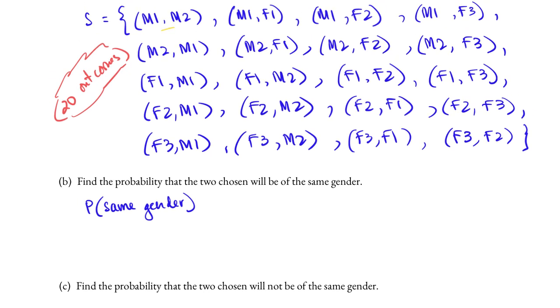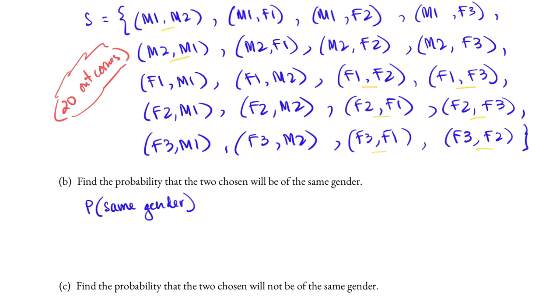We have M1, M2, both males, M2, M1, both males, F1, F2, F1, F3, F2, F1, F2, F3, F3, F1, and F3, F2, both females.